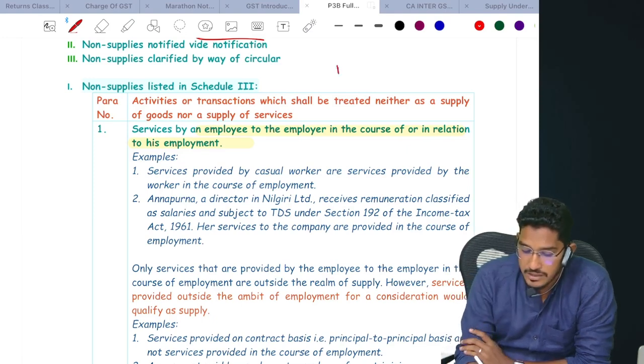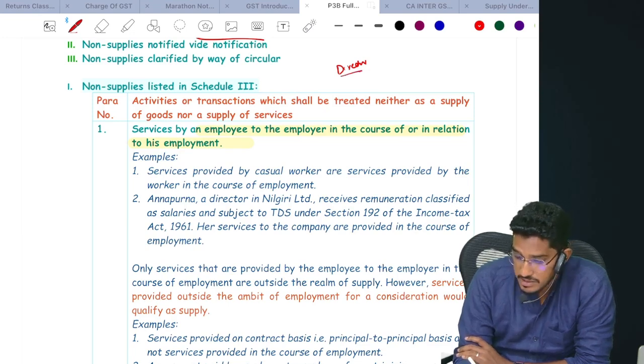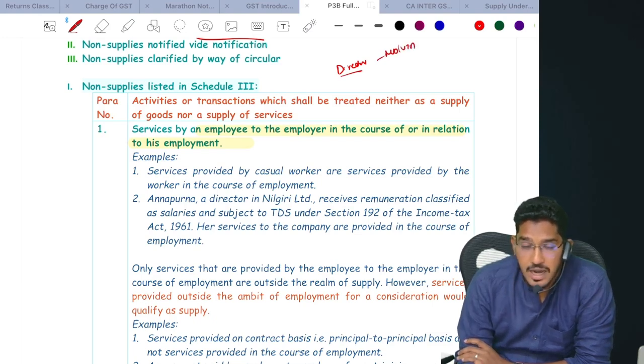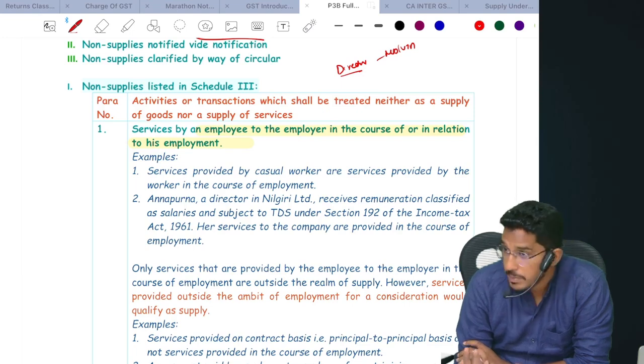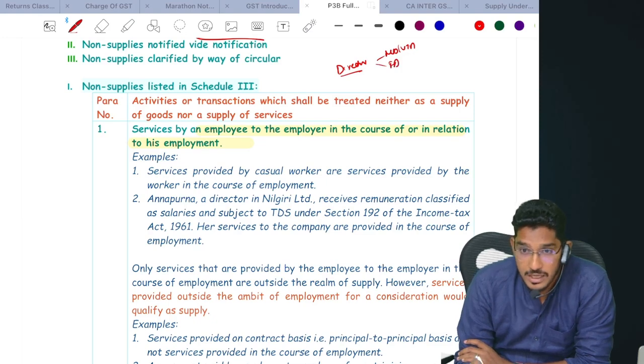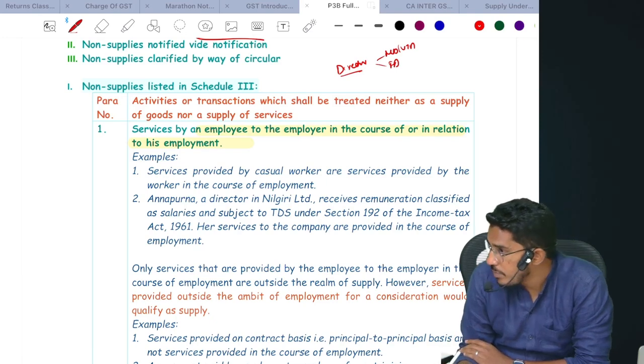Sir, what about directors? What about directors? Here, two things will be there. For example, the managing director and the whole-time director. These are like full-time employees, and they will be treated at par with employees. But there will be independent directors. They are not like employees. They come once in a while, once for the board meeting. They will receive the sitting fees and go back.